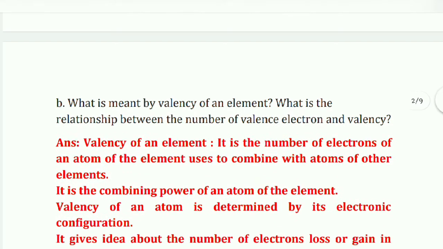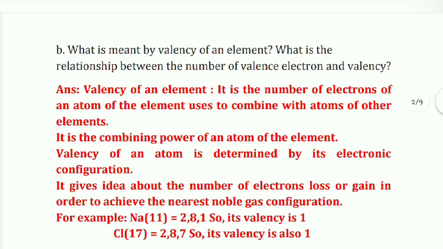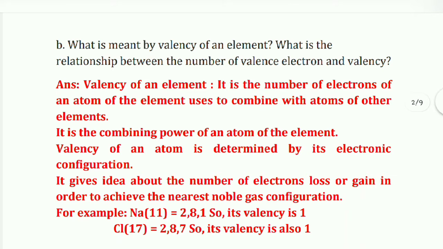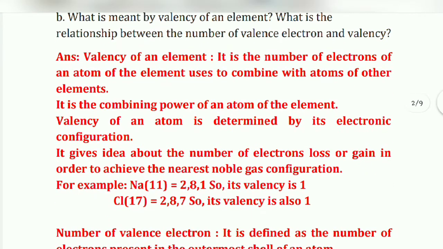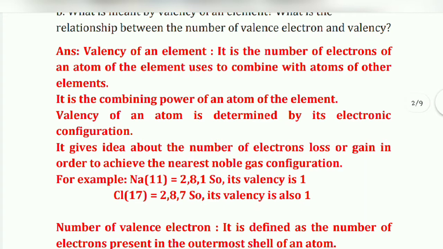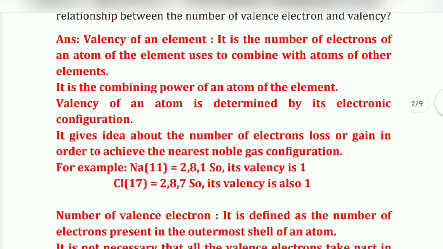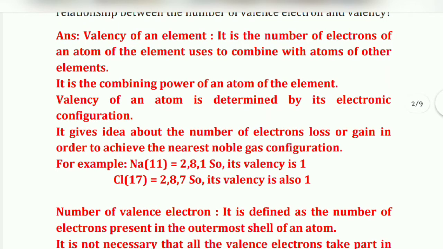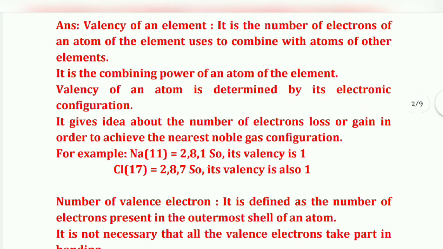Okay, next question. What is meant by valency of an element? What is the relationship between the number of valence electrons and valency? Answer is, valency of an element, it is the number of electrons of an atom of the element uses to combine with atoms of other elements. It is the combining power of an atom of the element, and valency of an atom is determined by its electronic configuration. It gives idea about the number of electrons lost or gained in order to achieve the nearest noble